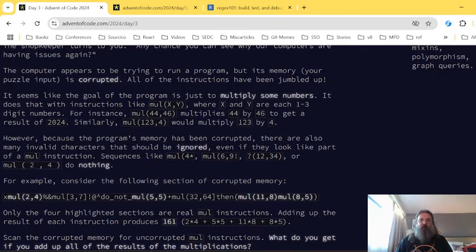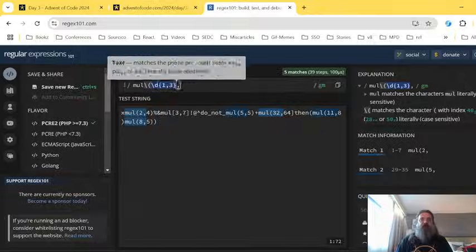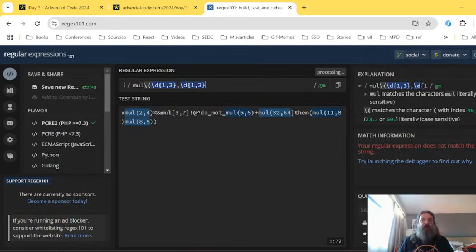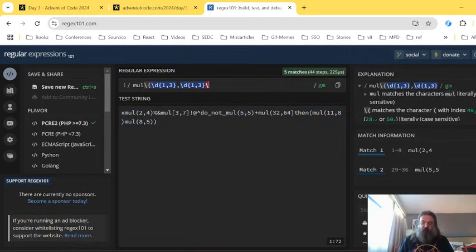Followed immediately by a number that is also going to be from 1 to 3 places long, followed by a literal closing parenthesis. So something like this.